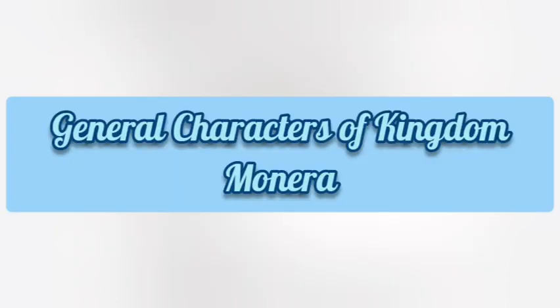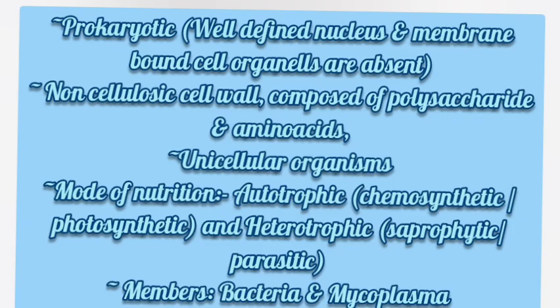9. General characters of Kingdom Monera. Answer: 1. Prokaryotic. Well-defined nucleus and membrane-bound cell organelles are absent. 2. Non-cellulosic cell wall, composed of polysaccharide and amino acids. 3. Unicellular organisms. 4. Mode of nutrition: autotrophic, chemosynthetic or photosynthetic, and heterotrophic, saprophytic and parasitic. 5. Members: bacteria and mycoplasma.